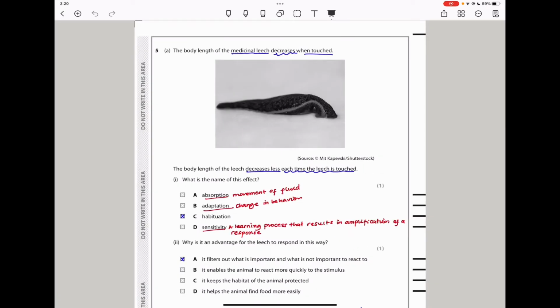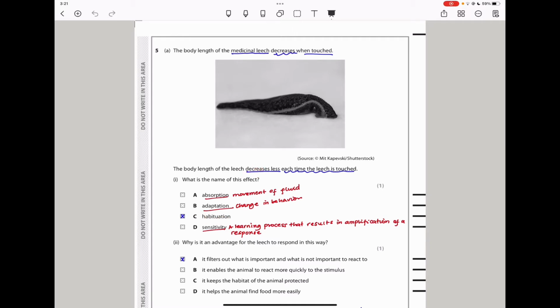It says, the body length of the medicinal leech decreases when touched. This is the medicinal leech. And they say the body length of the leech decreases less each time the leech is touched. What is the name of this effect? This effect is called habituation, and here the answer should be C, because habituation is expressed, as we can see,